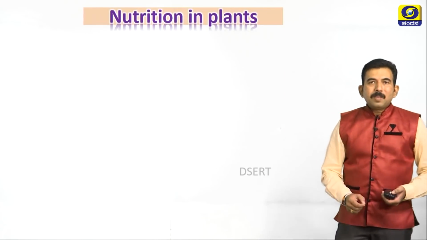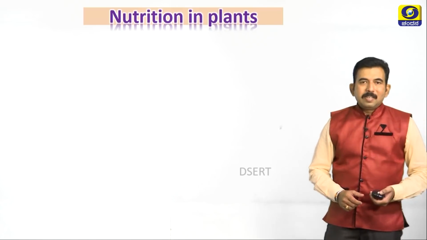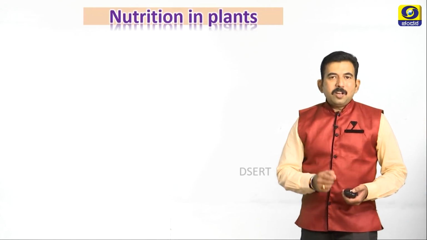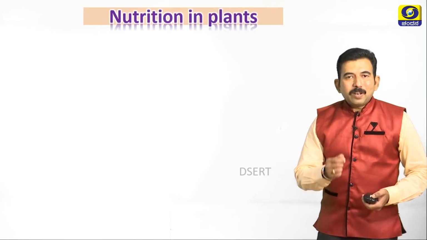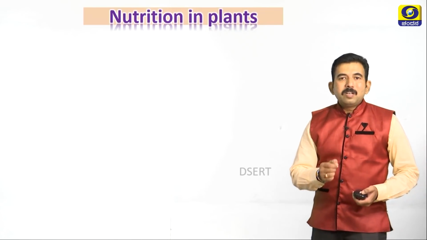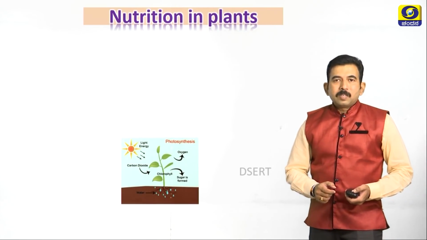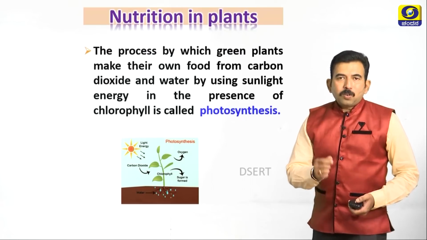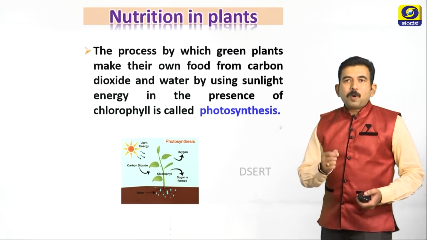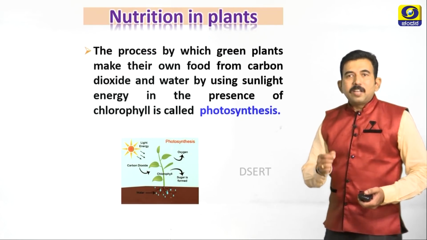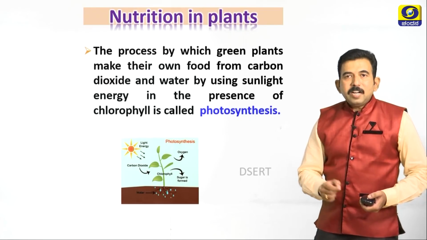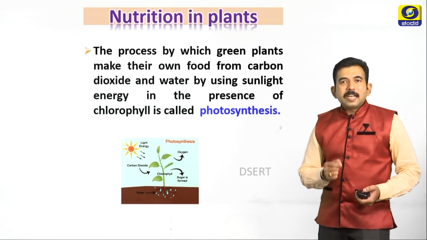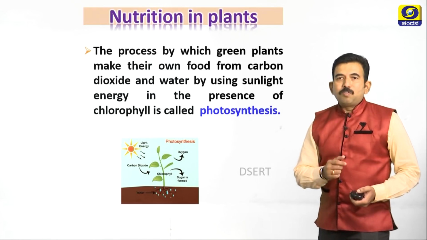Students, let us study first nutrition in plants. You all studied in your lower classes, plants prepare their own food material by a process called photosynthesis. What is photosynthesis? Photosynthesis is a process by which green plants make their own food from carbon dioxide and water by using sunlight energy in the presence of chlorophyll.